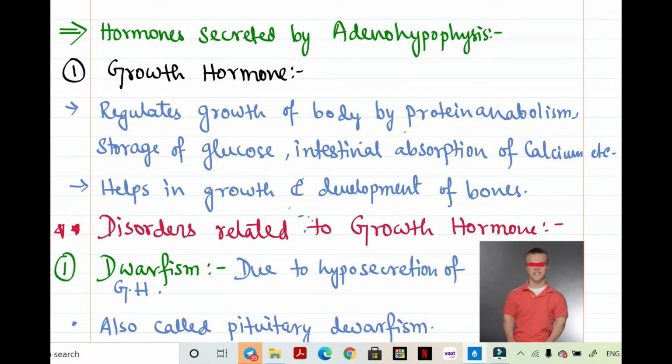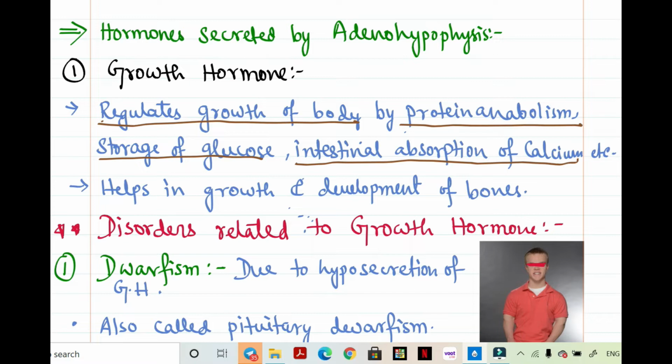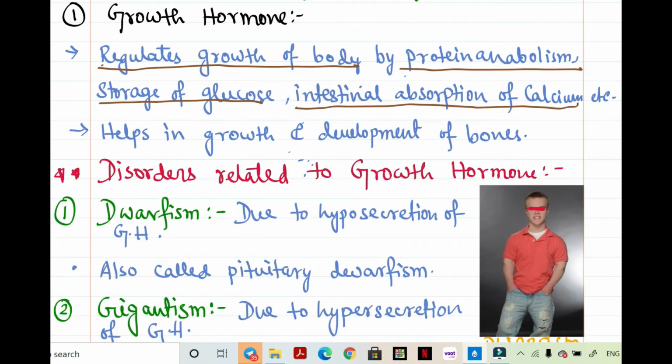Now first coming to growth hormone, this hormone is secreted by the pituitary gland. It regulates the growth of the body by protein anabolism, not catabolism. It doesn't cause breakdown of protein, it causes anabolism, meaning synthesis of protein that helps in growth of our body. It also helps in glucose storage, as well as intestinal absorption of calcium, and as we know, calcium plays an important role in our bones. So it also helps in growth and development of bones.